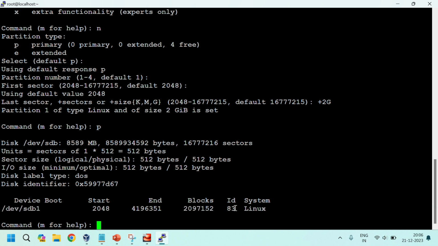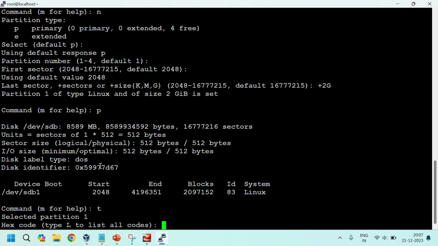It is created with ID 83. If you want to use this for LVM, we need to change this ID to hex code 8e. For that, give t. It asks which partition, and the hex code.